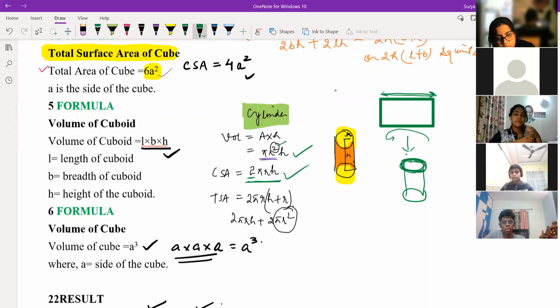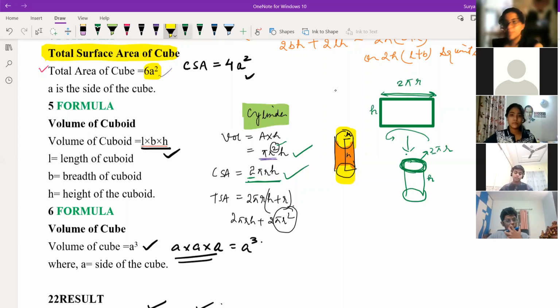So 2 pi r is what? 2 pi r, and this is nothing but the height of the cylinder. Did you understand? This is the height, and the top part is what? 2 pi r. So 2 pi r is the perimeter of the circle. I might have read it in class 8th or something.